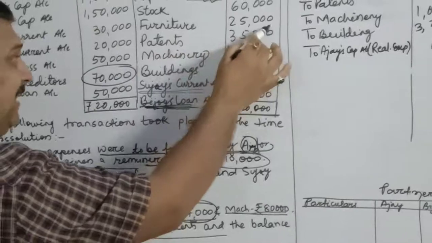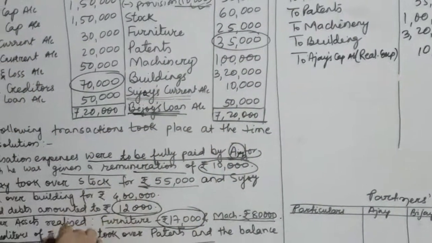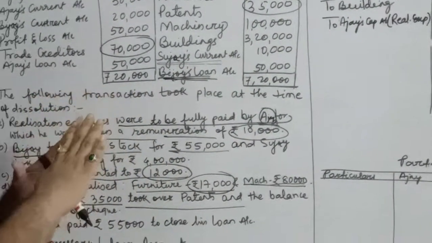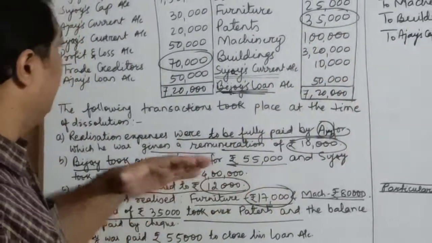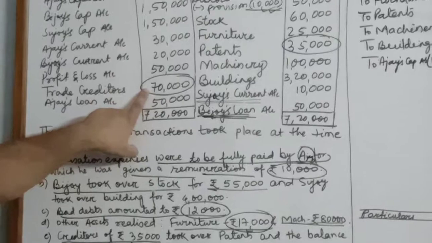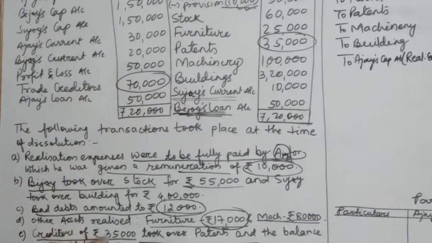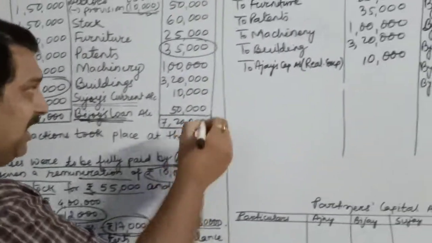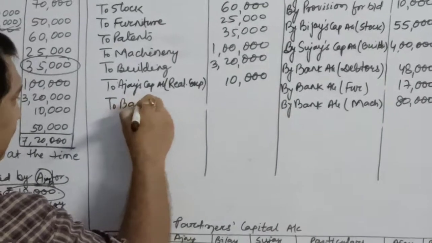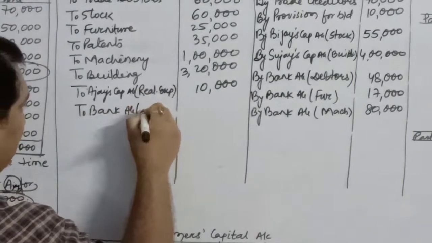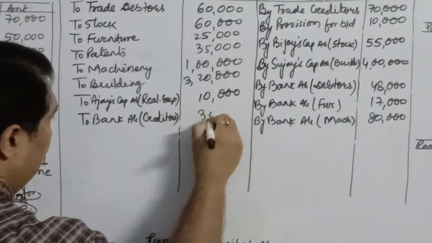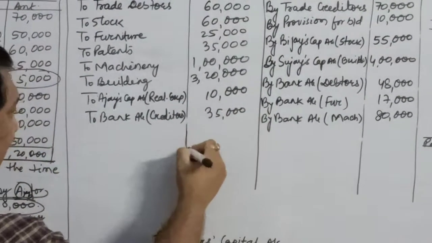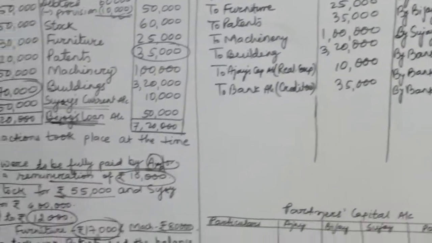What is the value of patents? 35,000. That means creditor of 35,000 is compensated with the patents of 35,000. So how much is the balance left? 70,000 minus 35,000. So the balance will be paid to creditors as we discussed in the previous class. Here by creditors 35,000. The balance is to be paid to him.